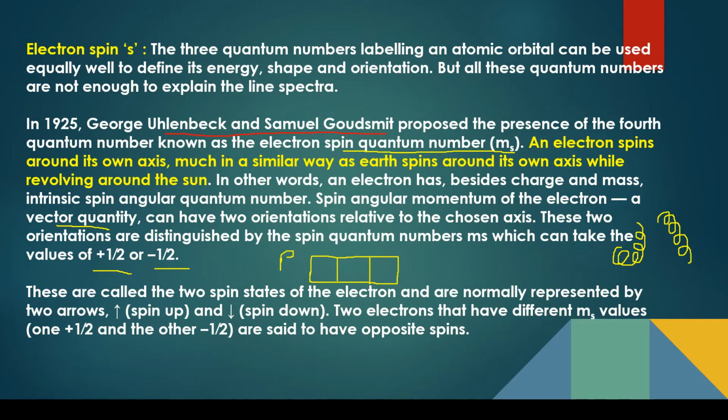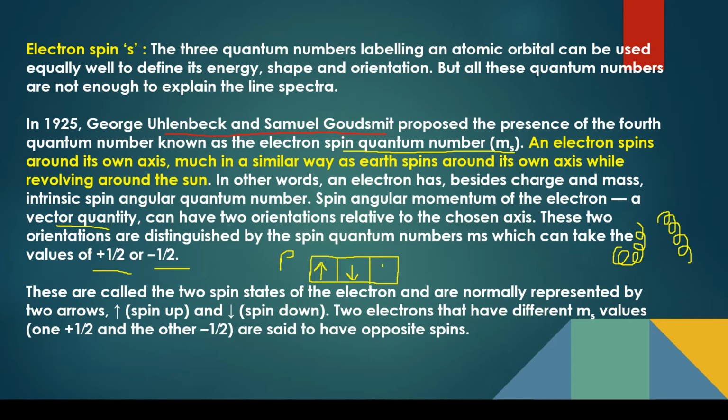If I'm showing one electron with spin up in p, that is plus half. We generally write plus half for this. And if we are showing the spin downwards, we write minus half spin for this. So these values are used to represent how you are showing the electrons in a particular orbital.